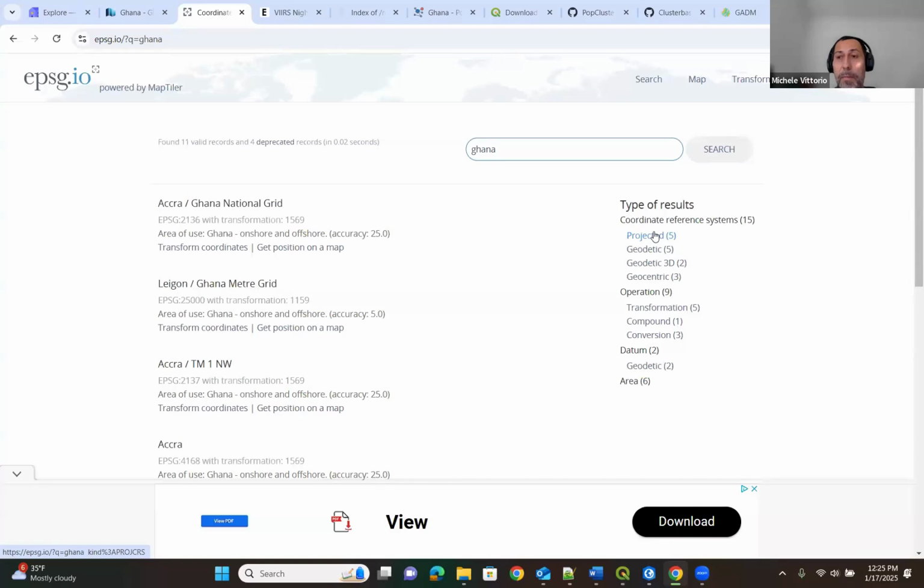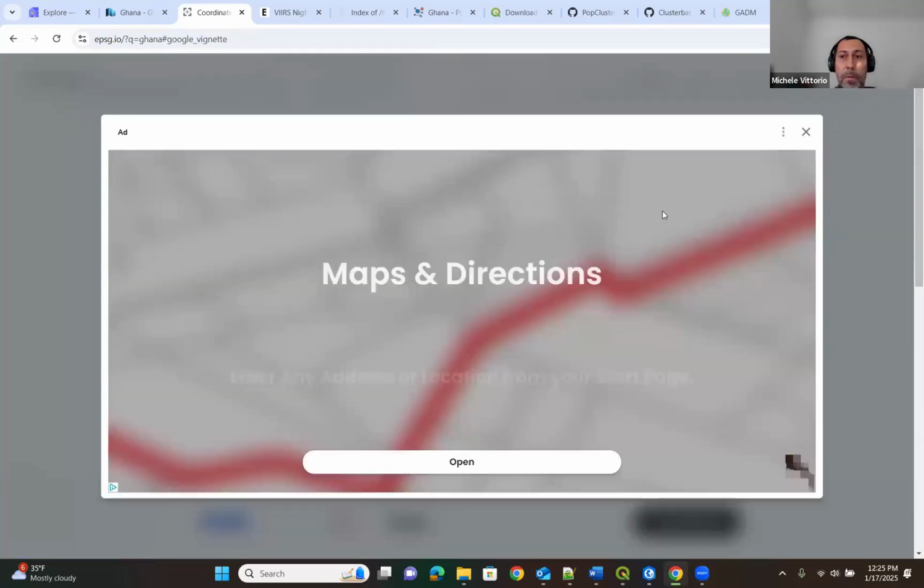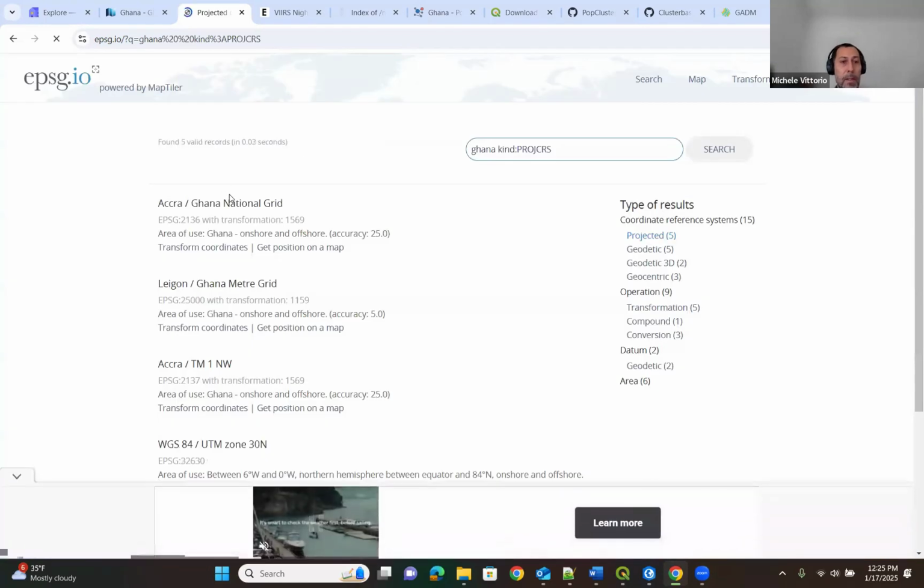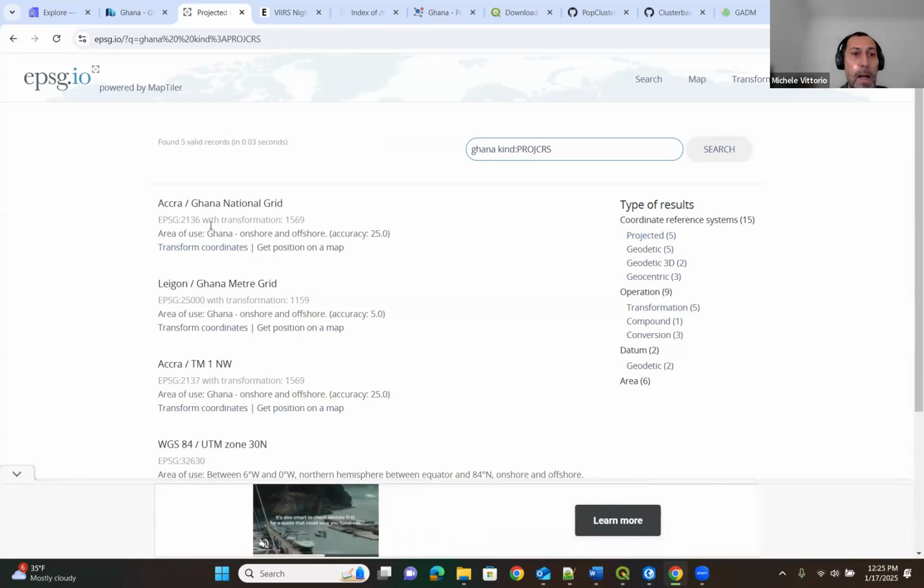I select the projected one, close the pop-up again, and you see that, for example, I have a metric Ghana national grid that is good enough for the whole of Ghana, so I can choose this one or another one if the area of extent is different. At country level, I prefer to use the national grid. What I need to remember to record is this one, the 2136 or the name Accra Ghana National Grid. Once I know this, I know that my area of extent is the country of Ghana and I have this coordinate system.